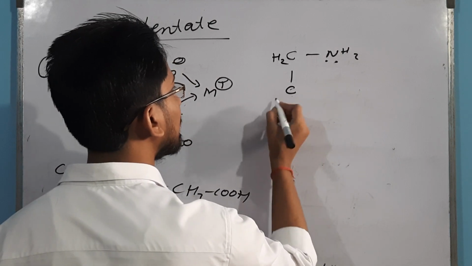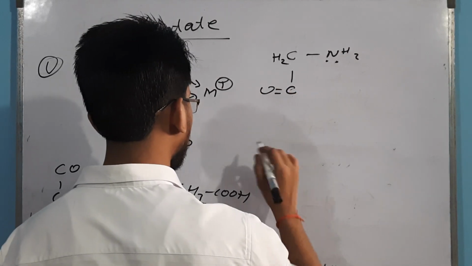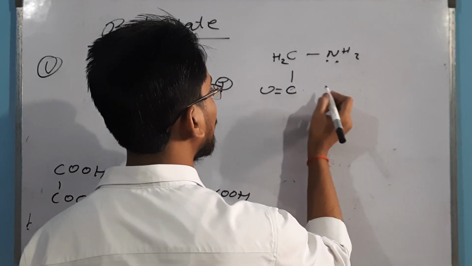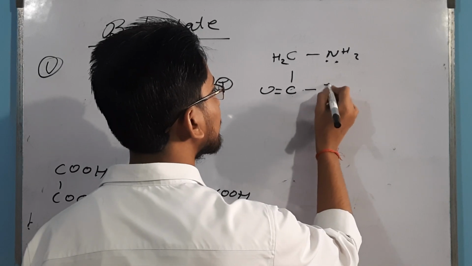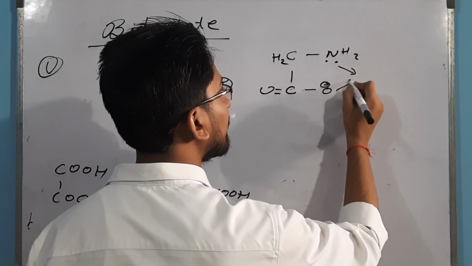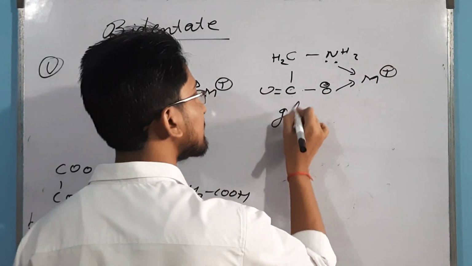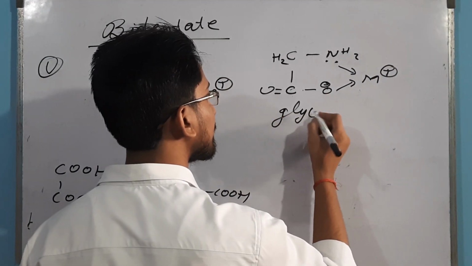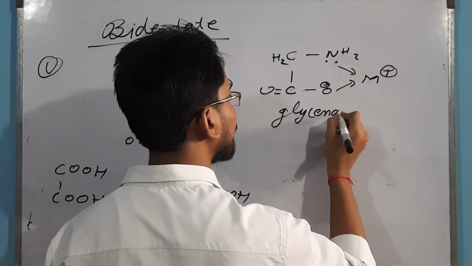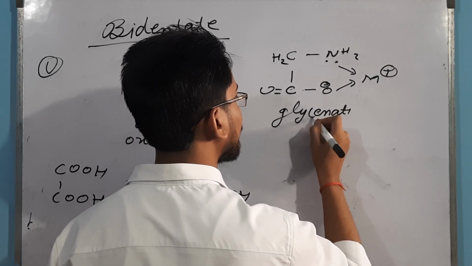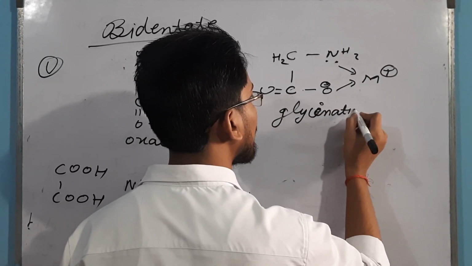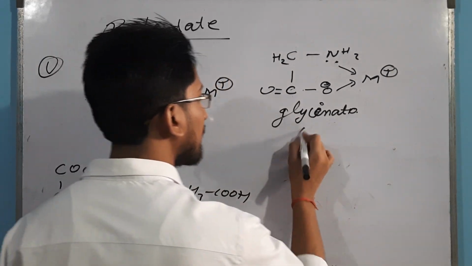Then your C double bond O, then single bond O minus, and they will donate a pair of electrons like that. It is your glycinato.